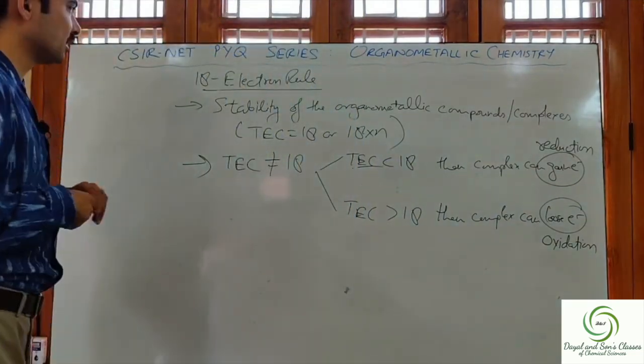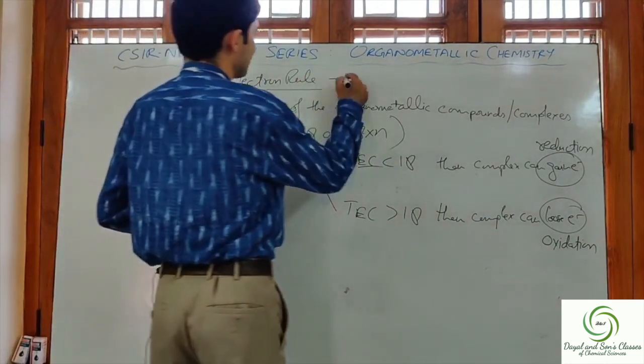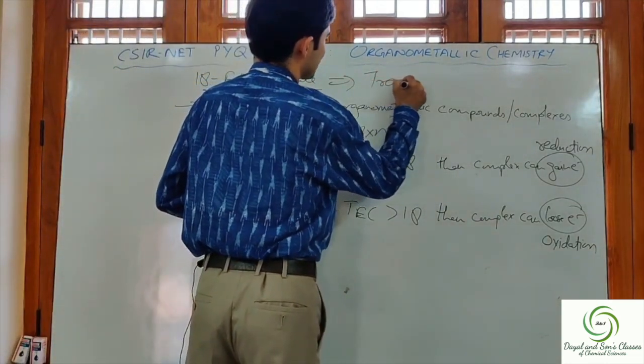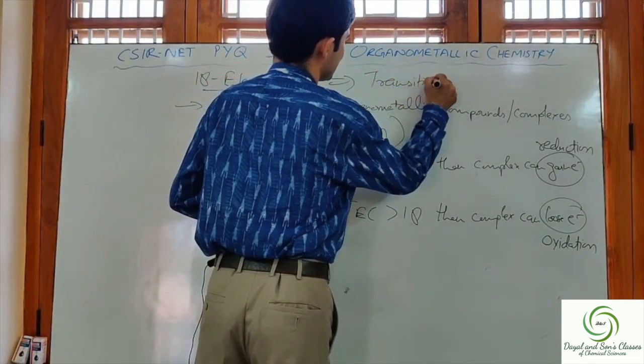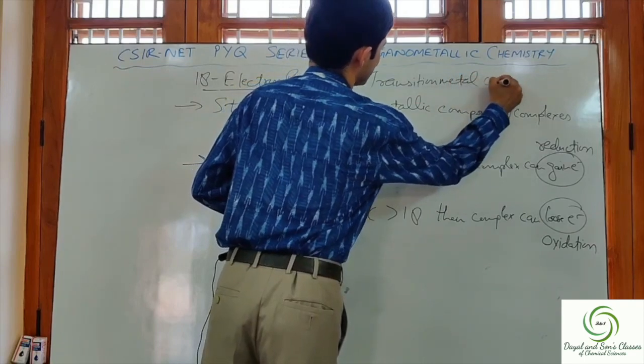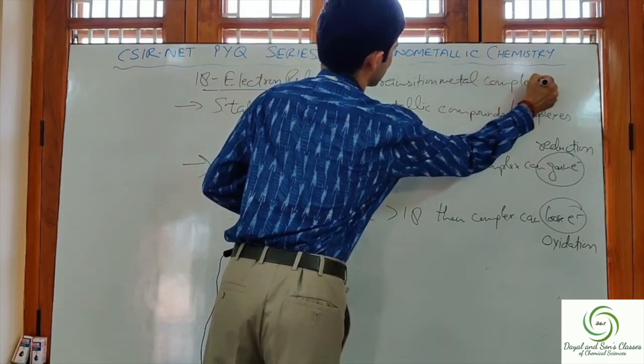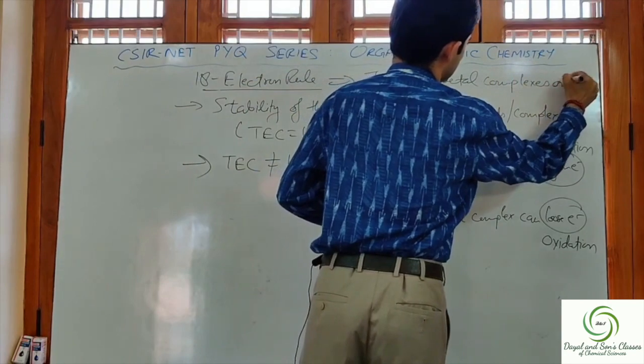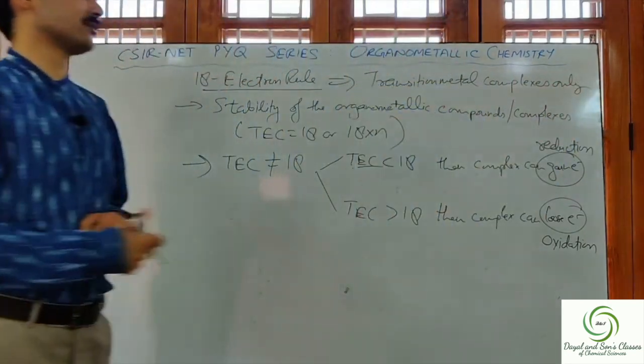Now, this 18 electron rule is applicable for transition metal complexes only. This is applicable for transition metal complexes.